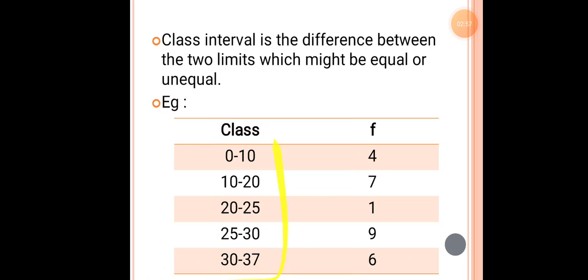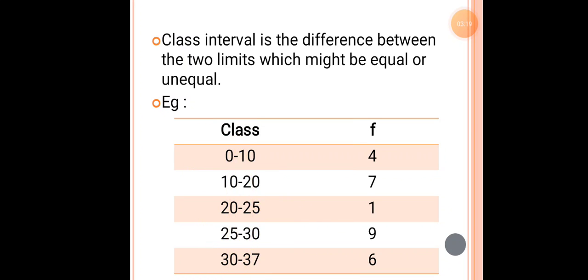Is there any proper continuity? Is the class interval equal from one to another? There is no equivalence of the class interval. Here the class interval is 10, here the class interval is 5, here the class interval is 7. So this is known as unequal classes, where the class interval is not equal.